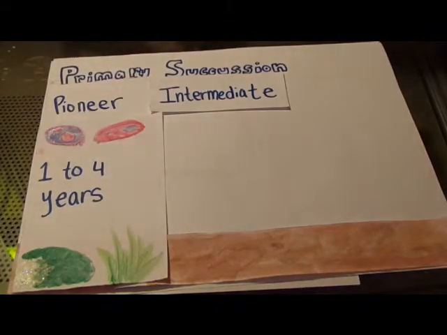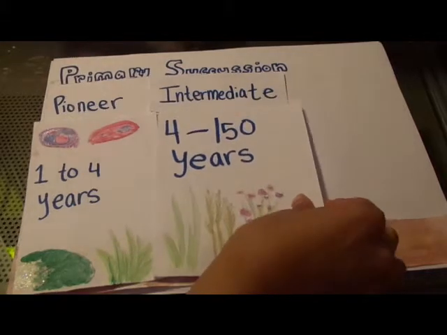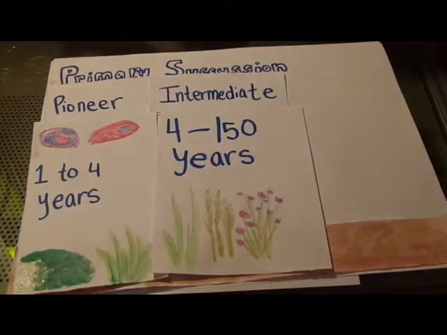Intermediate stage, 4 to 150 years, comes next. More species are able to come in and more changes will be happening. Intermediate species, newer species, come in, like taller and larger plants, which will take the sunlight and will be able to reproduce as more species come in. Woody plants and larger trees will also start to grow over time.